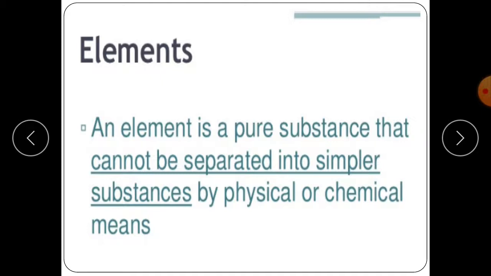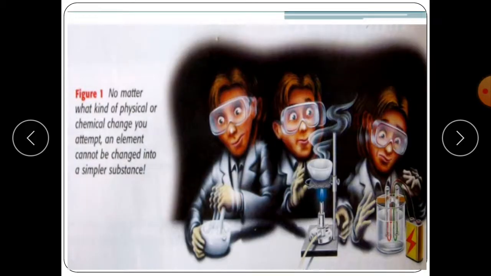So what did we discuss? An element is a pure substance that cannot be separated into simpler substances by physical or chemical means, because it is already very simple. So no matter what kind of physical or chemical change you attempt, an element cannot be changed into a simpler substance.